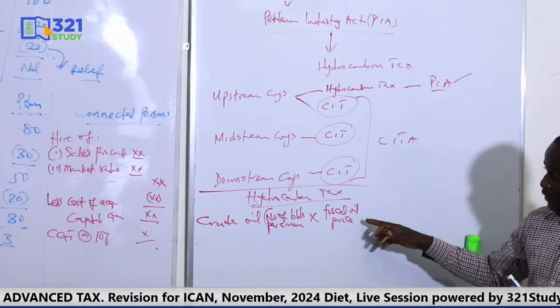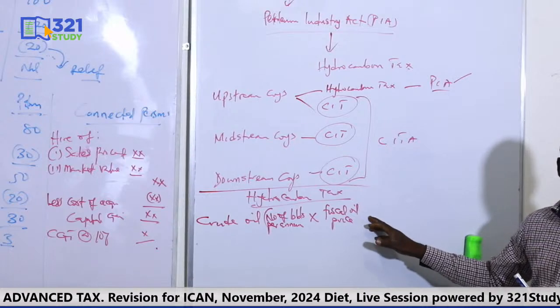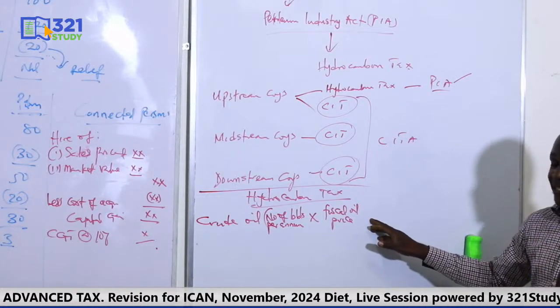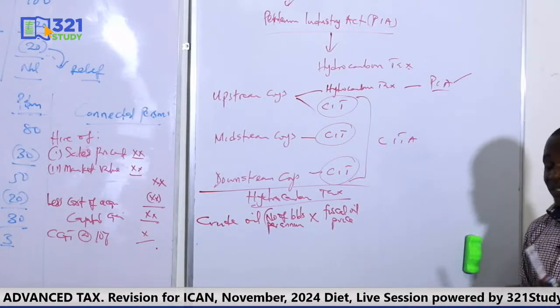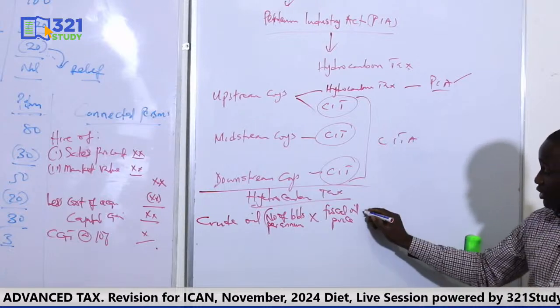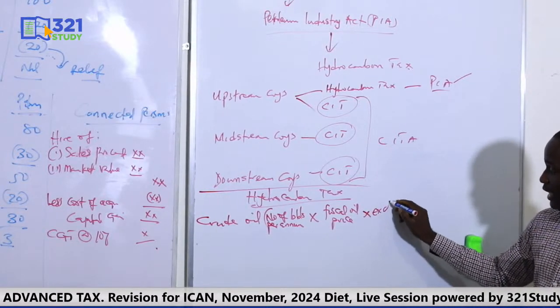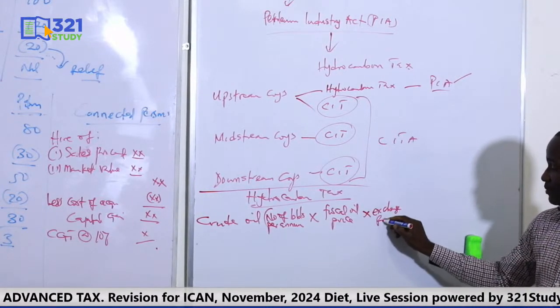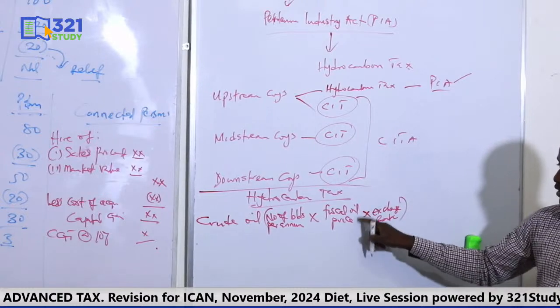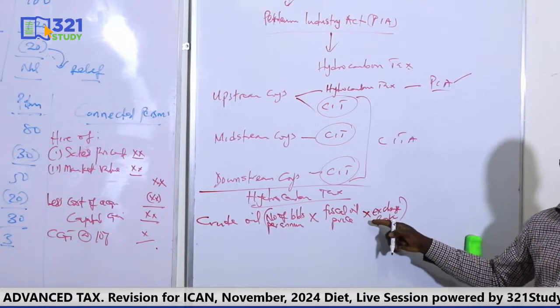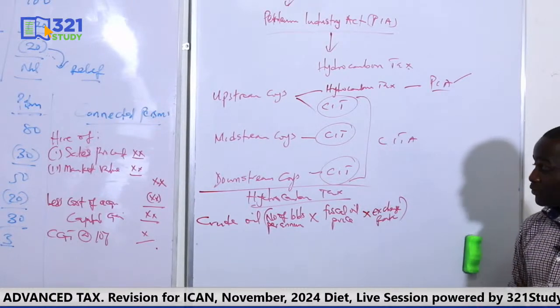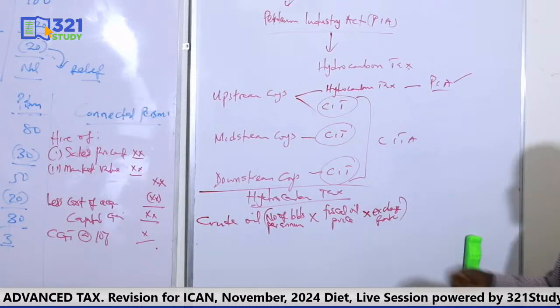If the fiscal oil price is in dollars, normally it's to be in dollars, and they want you to do the computation in naira, they will give you an exchange rate. So if you are given an exchange rate, multiply with the exchange rate to get the naira equivalent. But if you are given in naira, or they want you to solve in dollars, then they won't give you an exchange rate. So this is how you value the crude oil.